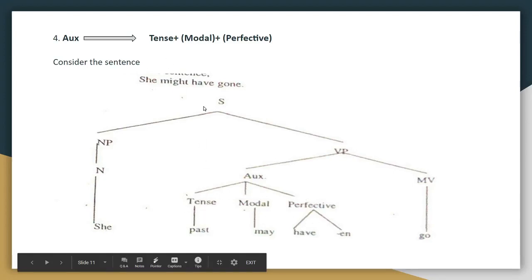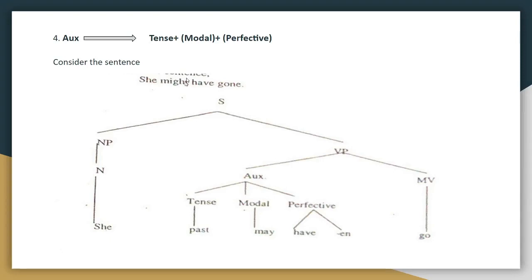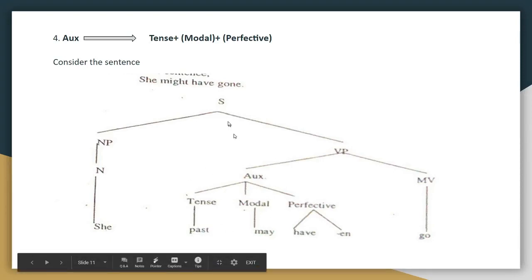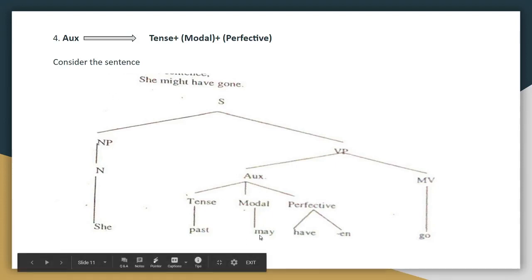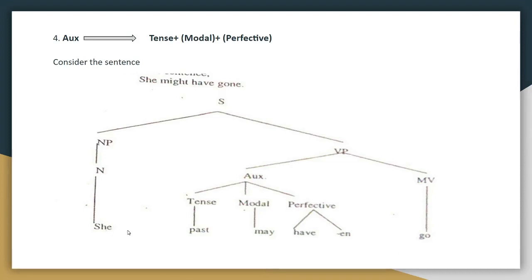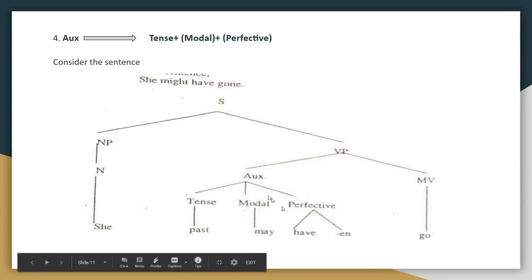The tense is past, the sentence is in past tense, so it is clear here. The modal here is may. Okay, why? Because it is the present form of might, so we should write may here. Everything should be written in the present form. That is one thing which you have to keep in your mind. So may, and then you know that gone is the past participle form of go. So again under perfective you write have plus en.